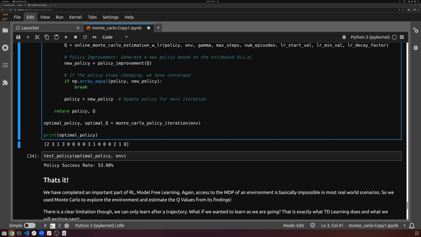In one of my runs, of course, this is somewhat luck, we got 74% accuracy right here, or not accuracy, but 74% success rate. Without an MDP, there is a little bit of randomness in the game. There's randomness in the learning, and there's lots of things we can try to do to stabilize this. We're going to see some really important ones later, like TD lambda. But for today, this should be fine, just to give a general idea. So this time, looks like we got a solid run here. That's a good policy success rate.